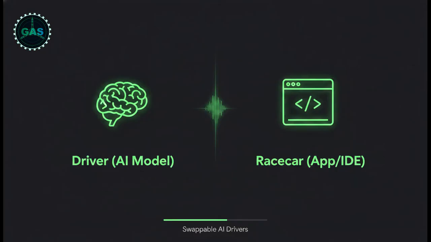To actually build this system, we first need to understand the foundational pieces that make an AI agent an agent. There's this massive misconception people have when they start building AI tools. You absolutely have to separate the driver from the race car. The driver is the intelligence model itself, so Claude, DeepSeek, or GPT. The race car, on the other hand, is the integrated development environment, or the app, where the actual work happens, like Codex, Claude Code, or your terminal. You swap different drivers into different cars depending on the race, right? Understanding that separation is step one to true automation.